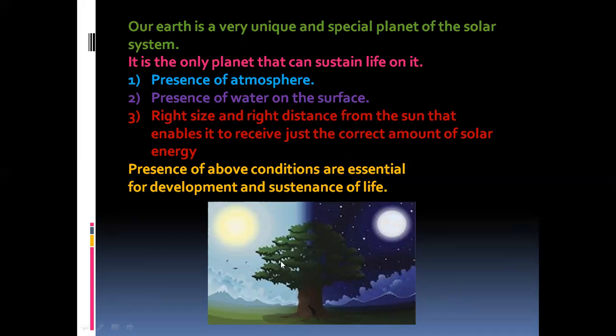All the living organisms, living beings are present on the earth. Is it clear, children? So you have to remember these 3 points, 3 conditions. No other planet has these 3 conditions. That's why life is absent on other planets. Is it clear, children? So you can see this. The right amount of sunlight is also present so that the plants prepare food, and that food is taken by other animals.